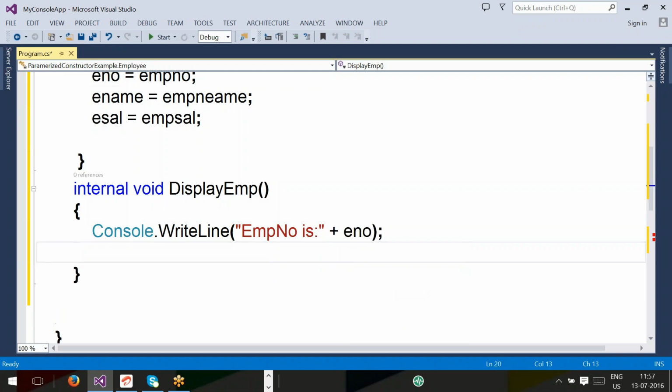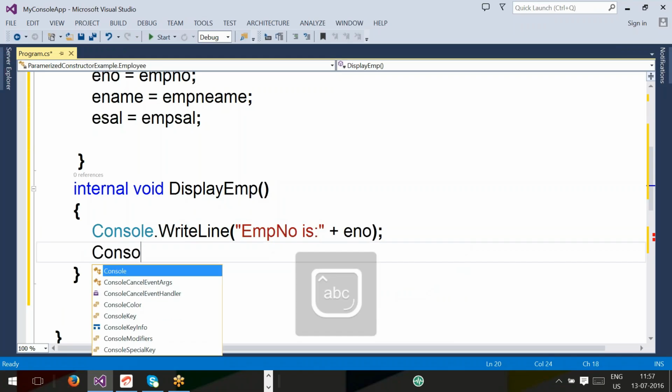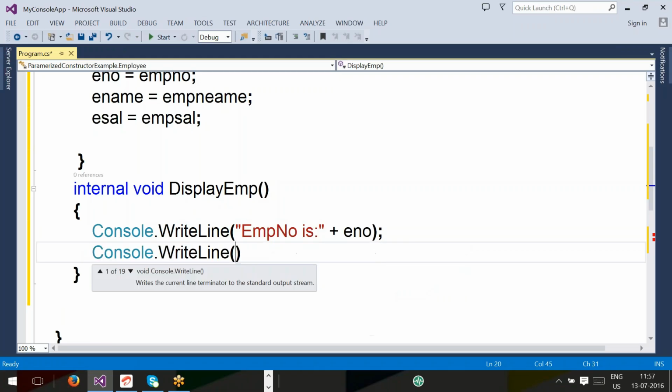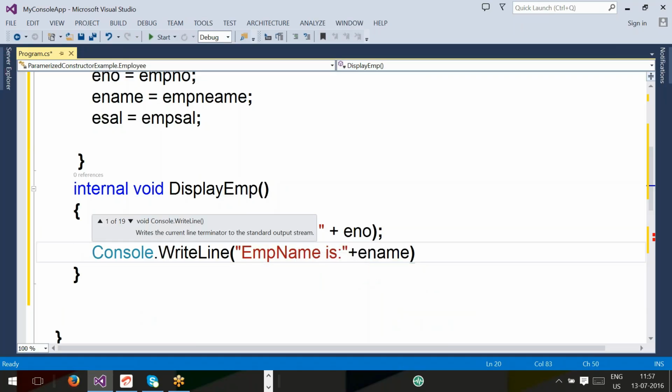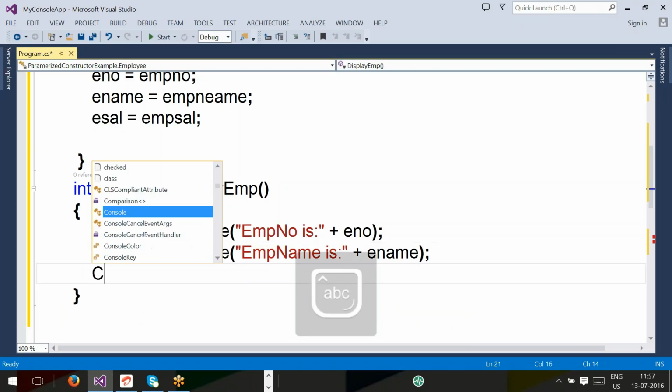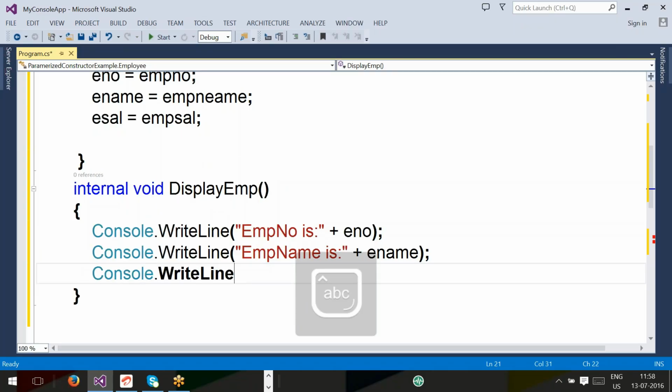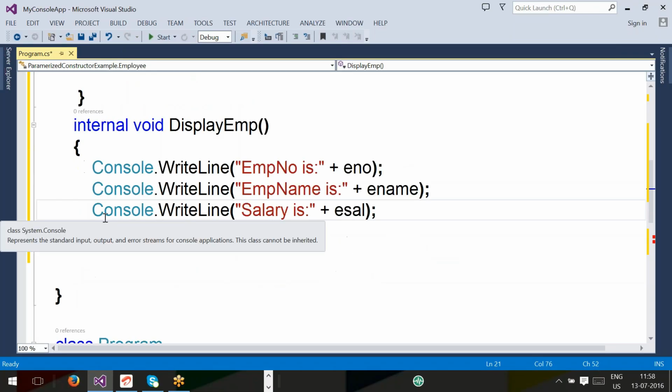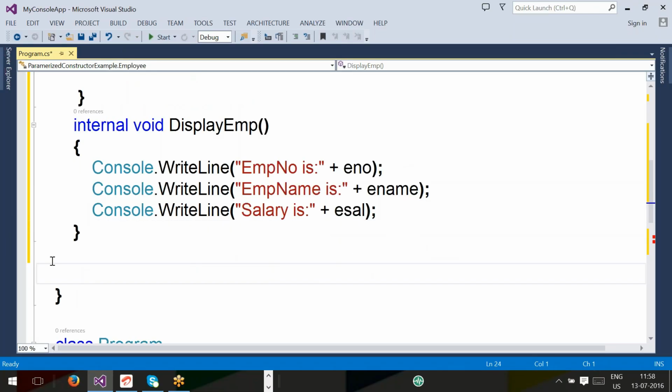Next Console.WriteLine emp name is ename. Next Console.WriteLine emp salary is esal. Right? Yes, sir.